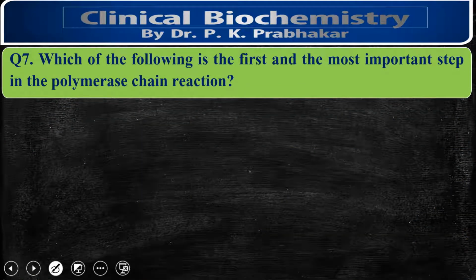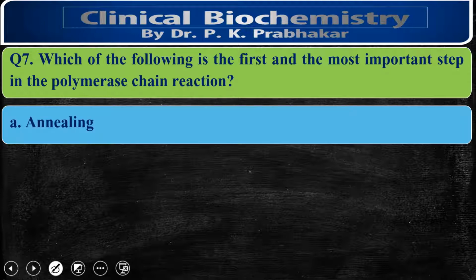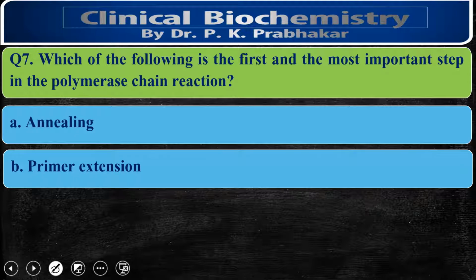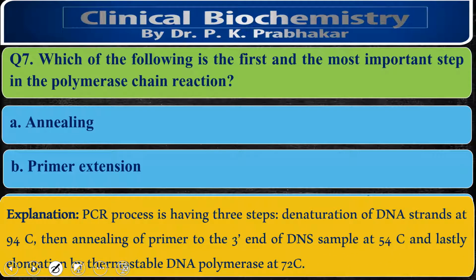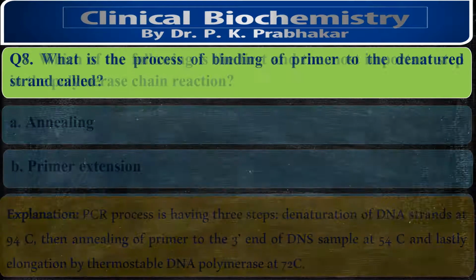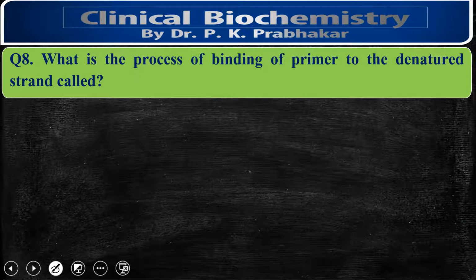Next question is, which of the following is the first and the most important step in the polymerase chain reaction? It is annealing, primer extension, denaturation, or none of the above. The correct option is denaturation. So there are 3 different kinds of steps. First, denaturation of DNA strands at 94 degrees centigrade, then annealing of primer at 3' end of DNA sample at 54 degrees centigrade, and lastly elongation by thermostable DNA polymerase at 72 degrees centigrade. So the most important step was denaturation.